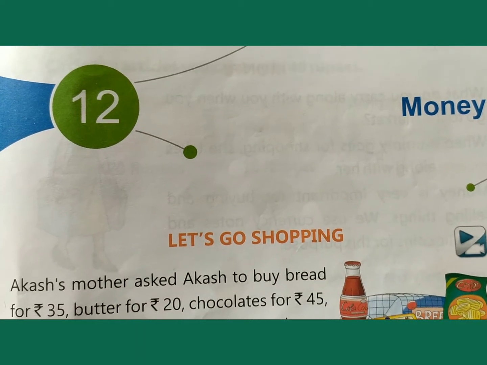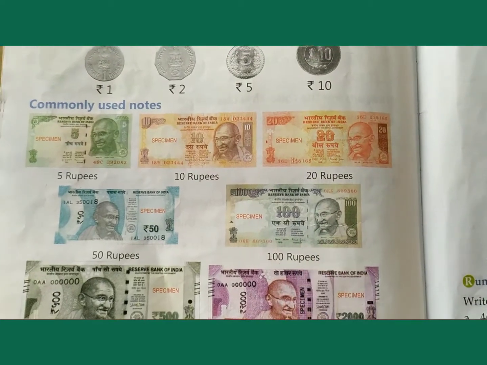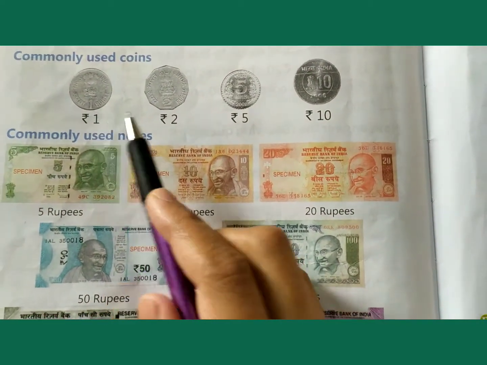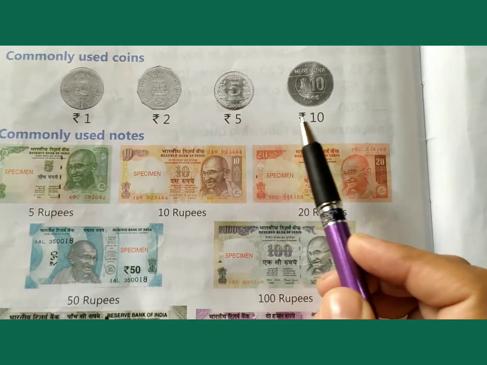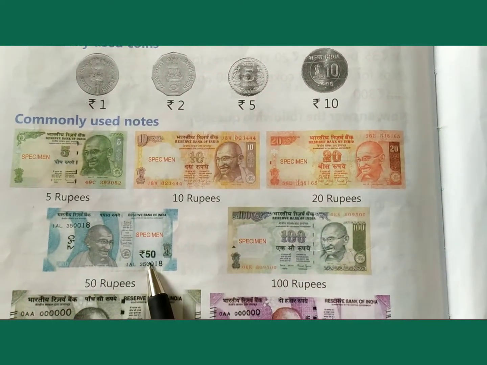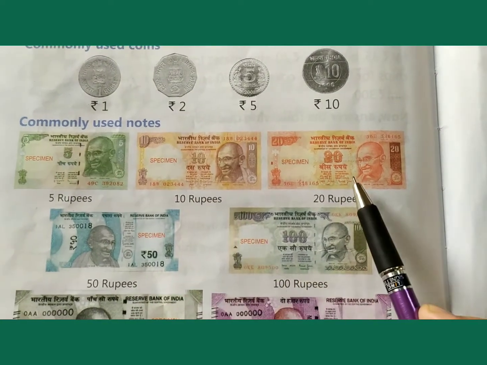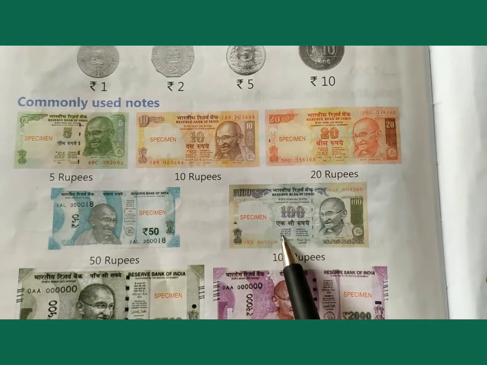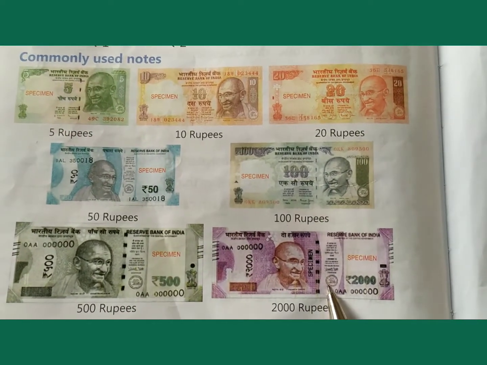Hello children, chapter 12, money. Children, you know that this is Indian currency, commonly used coins. It is a 1 rupee coin. This is 2 rupees, this is 5 rupees, and this coin is 10 rupees. Commonly used notes: 5 rupees note, 10 rupees note, 20 rupees note, 50 rupees note, 100 rupees note, 500 rupees note and 2000 rupees note.